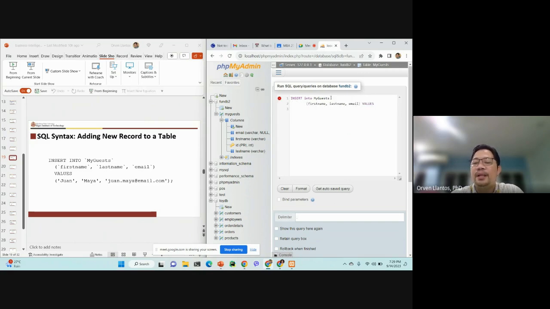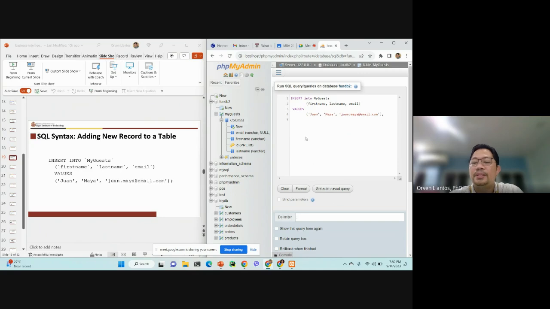For readability, we can do this. All text values are enclosed with single quotes. One, then you have Maya, and say, for example, one.maya@email.com.